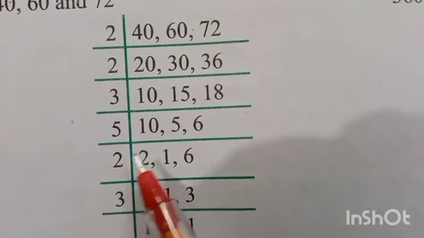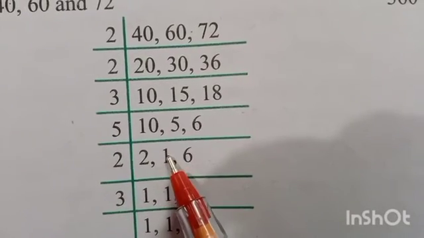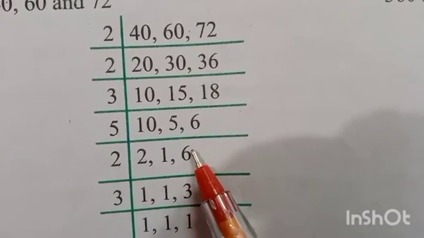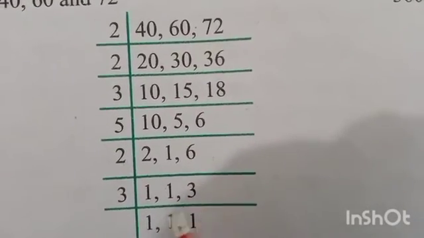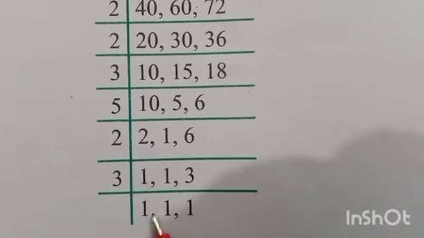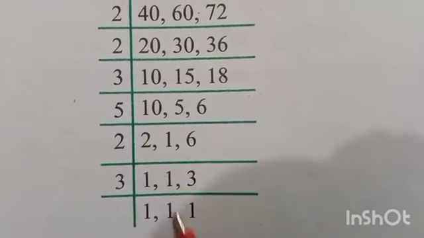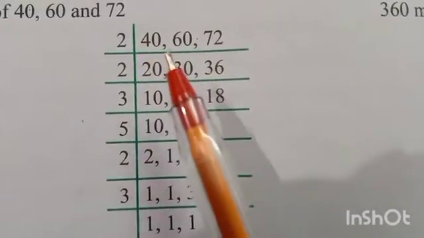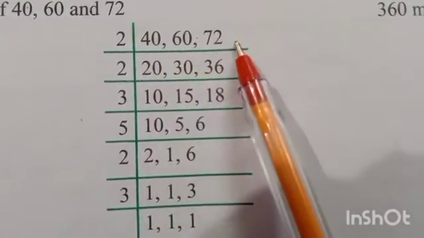Then you have to use the 2 table. 2 is divisible by 2 and gives 1. This 1 is not divisible by 2, so just write it. 6 divided by 2 is 3. Now you have to use the 3 table. 1, just write this. 3 divided by 3 is 1. Now you have to find the LCM of 40, 60, 72.